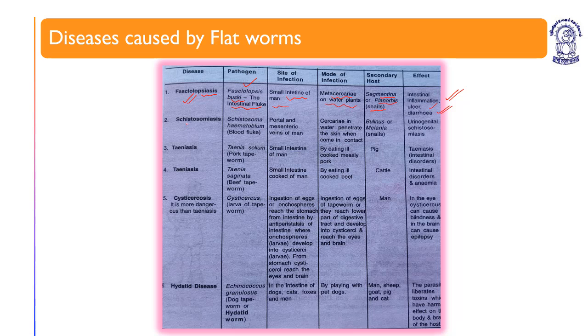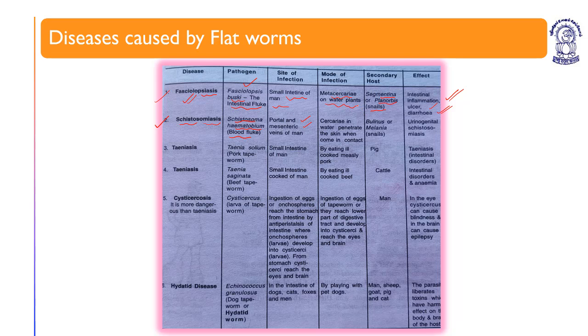Now, the second disease is schistosomiasis, or blood fluke. Schistosoma haematobium is the blood fluke which causes schistosomiasis. The site of infection is the portal and mesenteric veins of man.